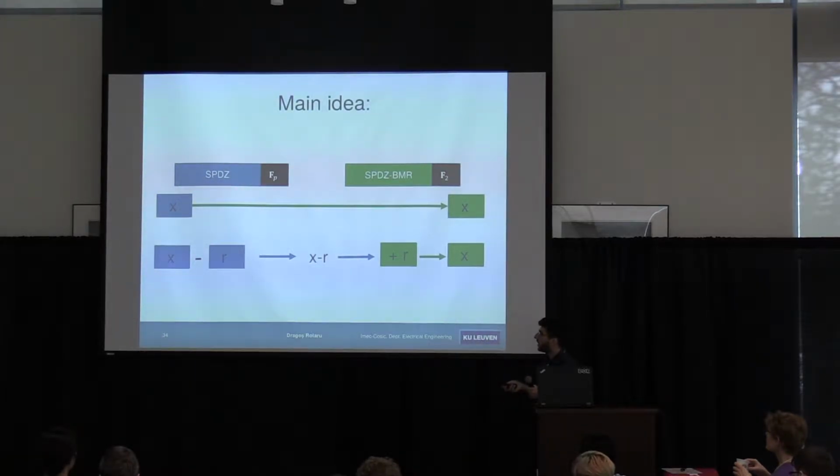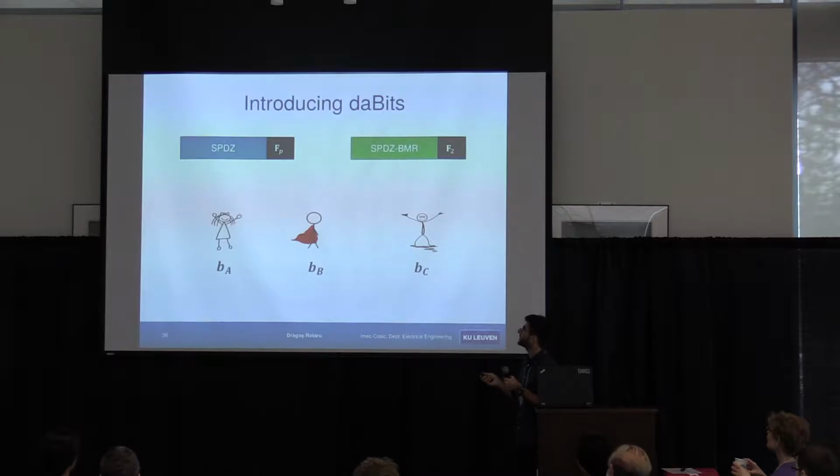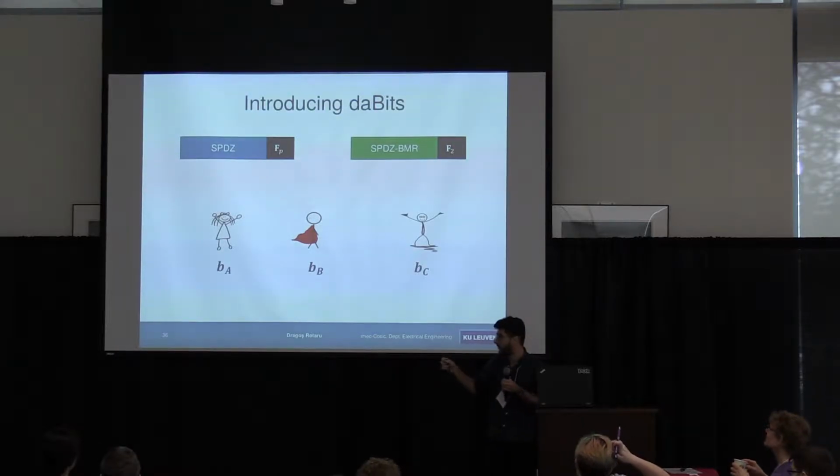Now, how are we going to generate the same randomness in both worlds? That's the main question. Well, we're introducing the daBits. This is Usain Bolt. I don't know how many people get this reference of dabbing, but I don't know how popular it is. It's in the US. So what is this daBit construction? Well, how do you construct these random masks that live in both worlds?